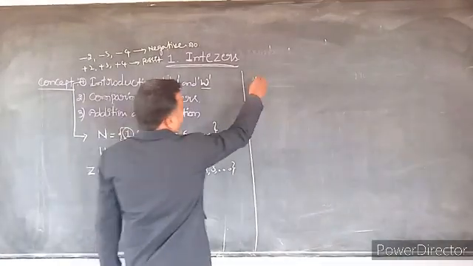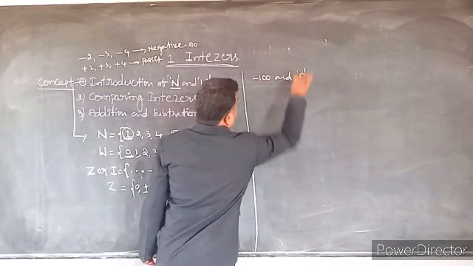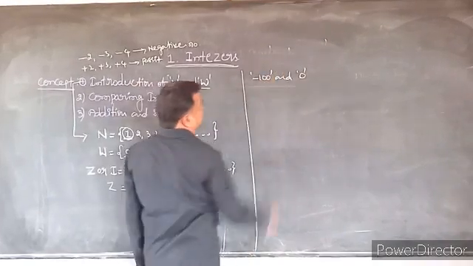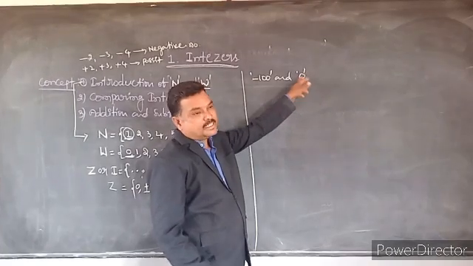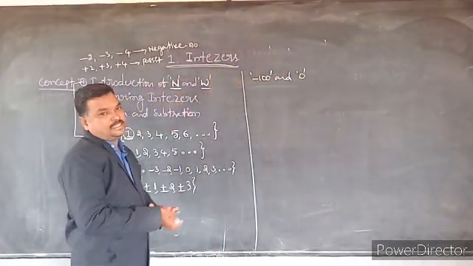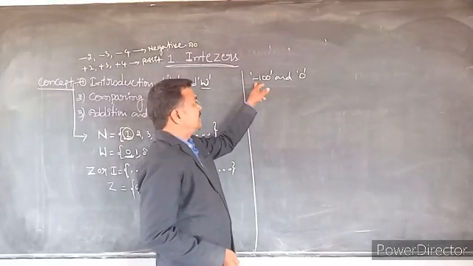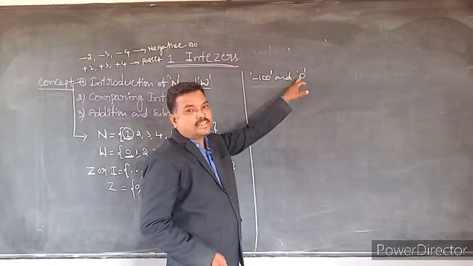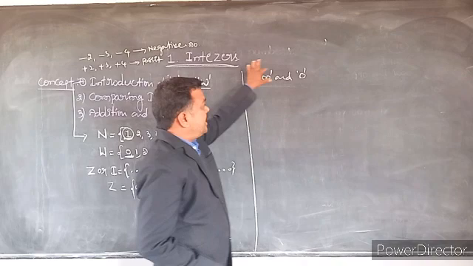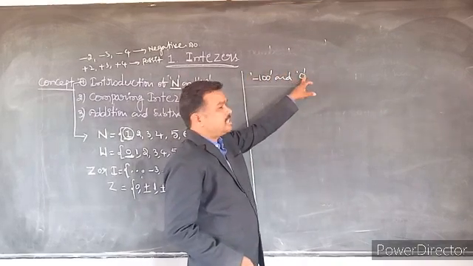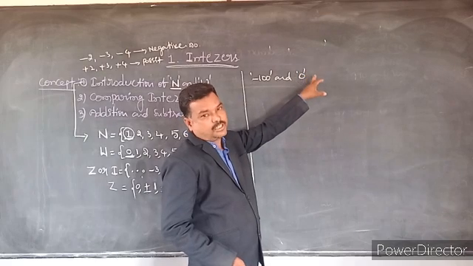Suppose -100 and 0, these two are integers. Now compare the integers. Comparison of integers means we have to check which is the greatest integer and which is the smallest integer. 0 is neither negative nor positive.